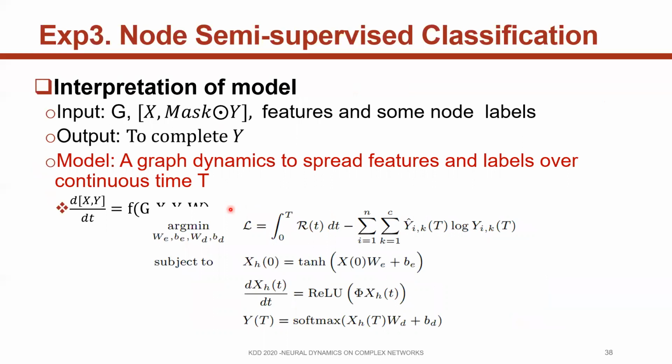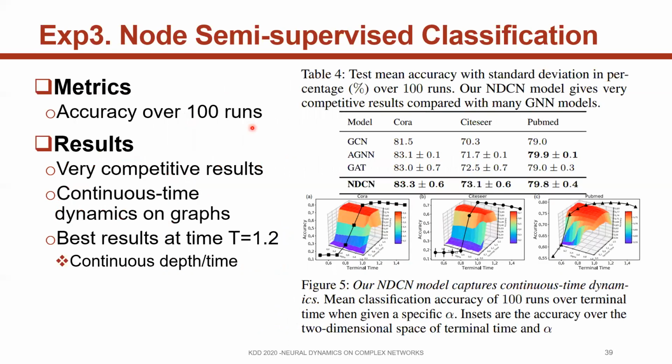Node semi-supervised classification can be interpreted in a dynamic view. Input are the graphs and the dynamics of X, its features and labels. Output is to complete the features. Our model is a graph dynamics to spread features and labels over continuous time. By spreading the features and the labels, we can predict the nodes with unknown labels.